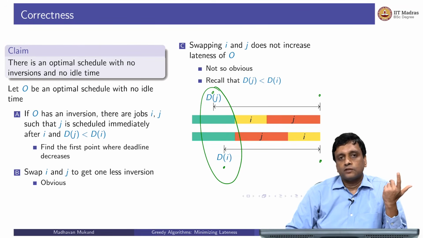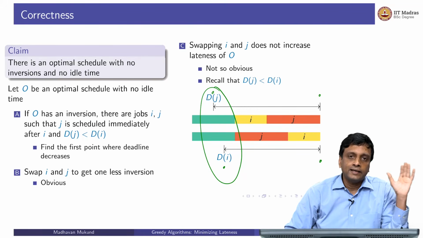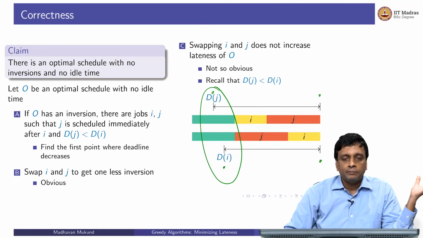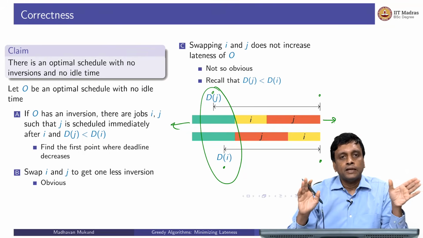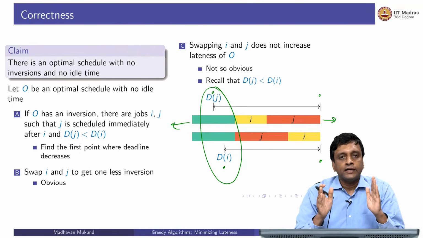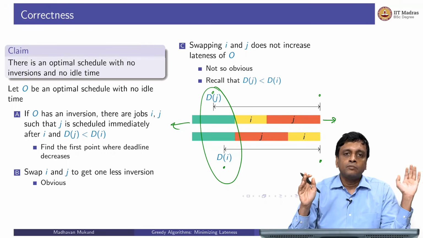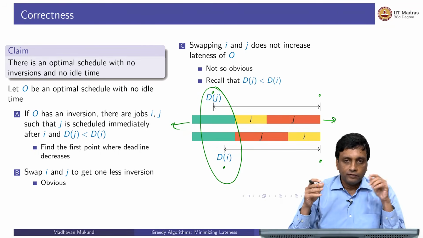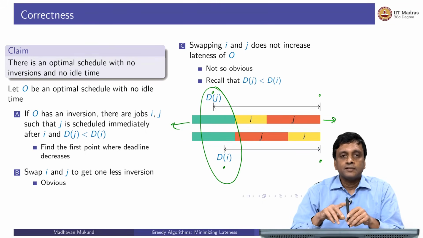So whenever I do this swapping of adjacent things which have an inversion, I am guaranteed that the lateness due to these two does not change. Now it could be that there is some other job which has a higher lateness, but I am not affecting that job's finishing time anyway. Everything to the left of this and everything to the right of this all finish at the same time as they did before after the swap. This is only affecting the finishing time of i and j. So within i and j, the lateness only reduces. It could be there is some other job which has a maximum lateness which is higher than this, that is unaffected. But if j was the culprit, if j was the maximum, in fact we have reduced it, right? But certainly it is not increasing.